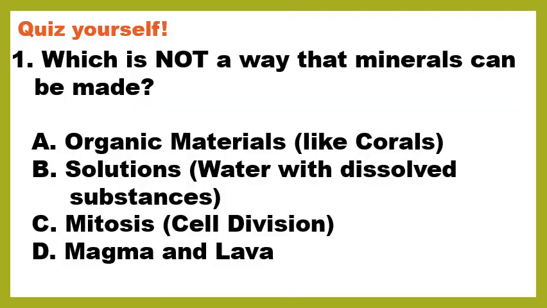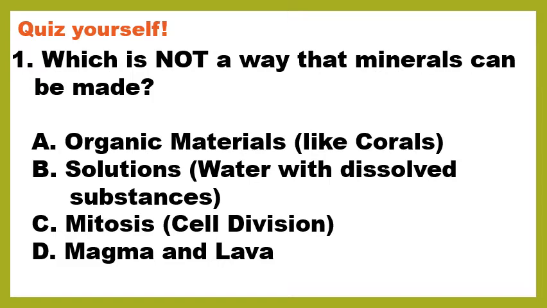Let's warm up with a little quiz. Which is not a way that minerals can be made? So I'm looking for the wrong answer from A through D. A, organic materials like corals. B, solutions, which are water with dissolved substances. C, mitosis, or another word for cell division. Or D, magma and lava.